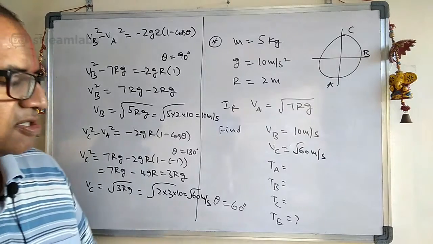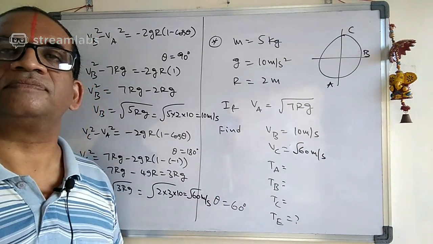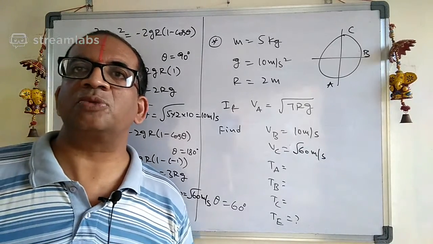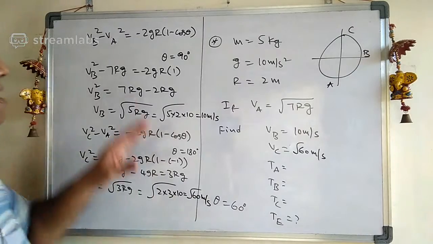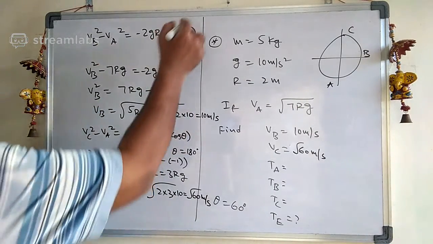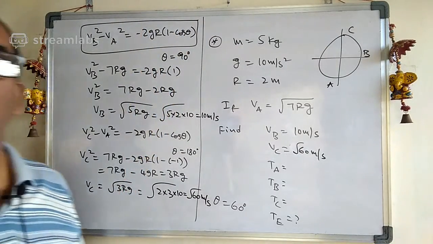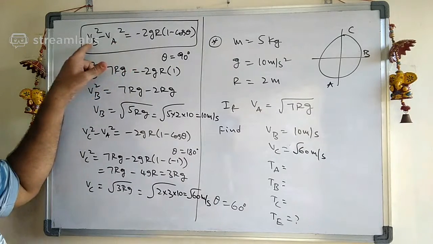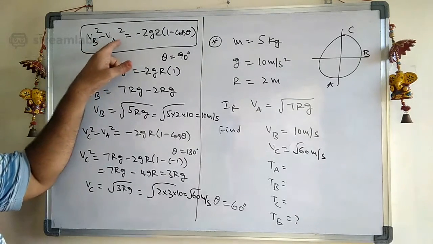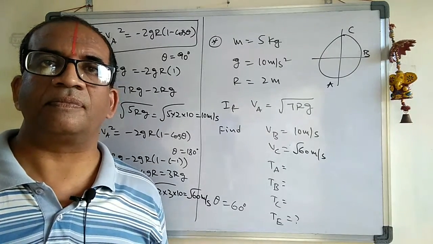Now see carefully here. Come and try the next one. Find the tension at A. Regarding velocities, we have used this formula, and you should know how to use it. What is the formula you used here? Vb square equal to 2gr into 1 minus cos theta. That is the formula we used here.